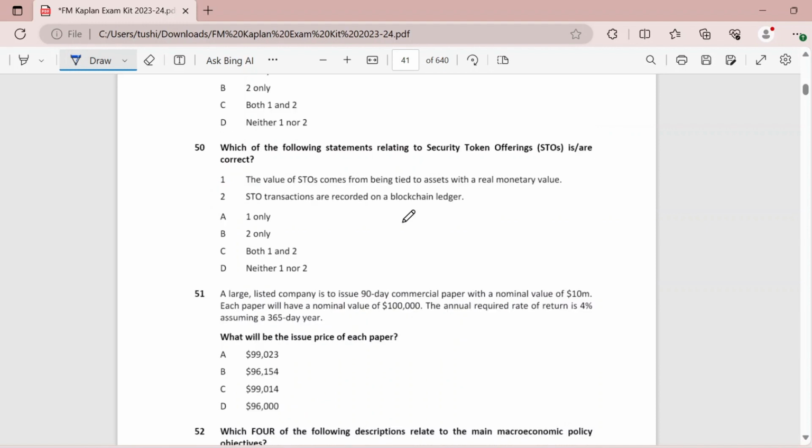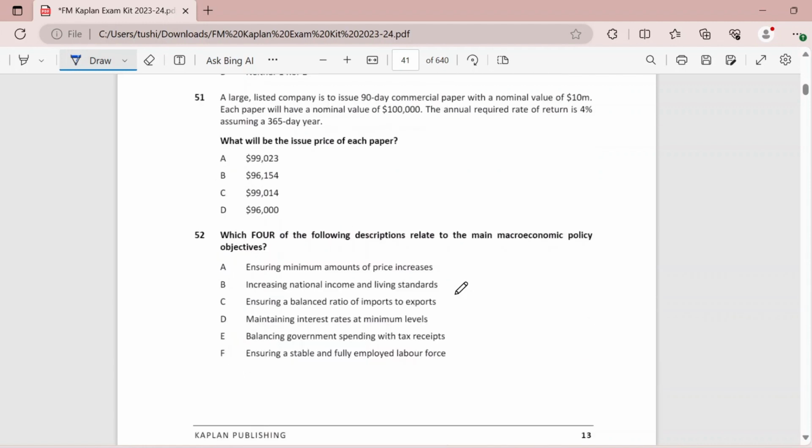Moving on, which of the following statements relate to security token offerings is or are correct? Value of STOs comes from being tied to assets with a real monetary value. This is correct. STO transactions are recorded on a blockchain ledger. Yes. So this basically talks about your bitcoins and everything, the cryptocurrencies.